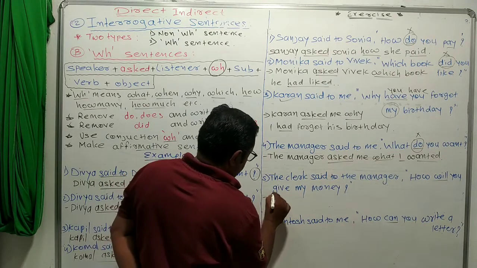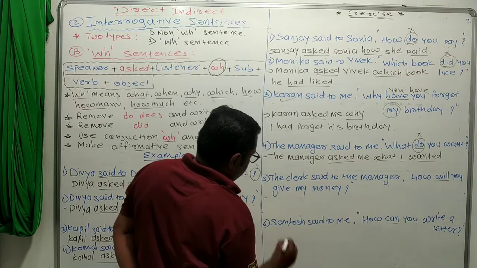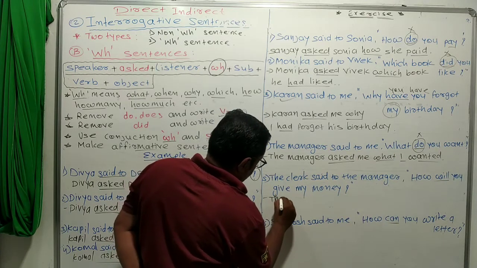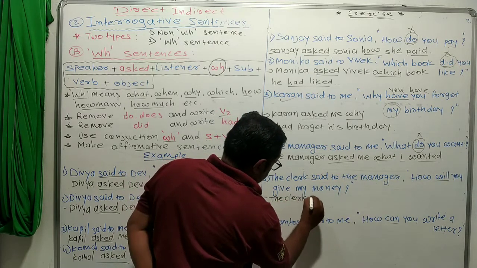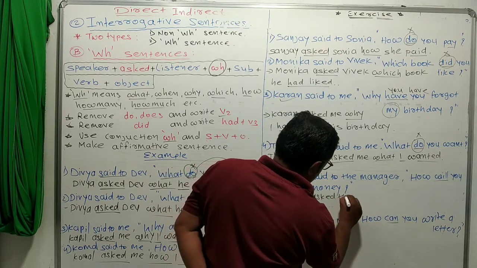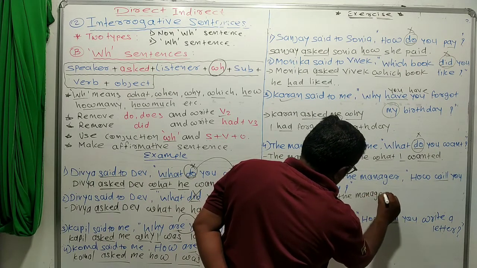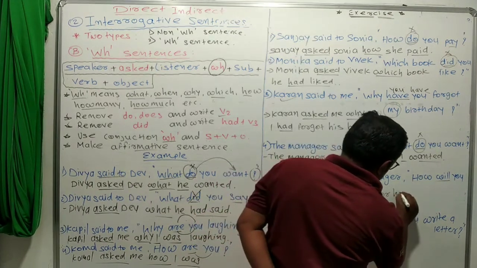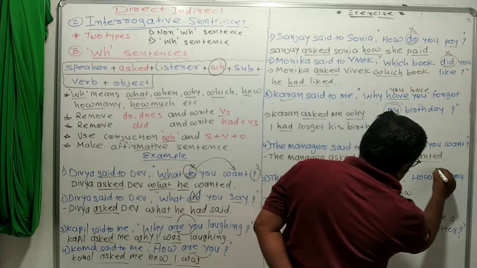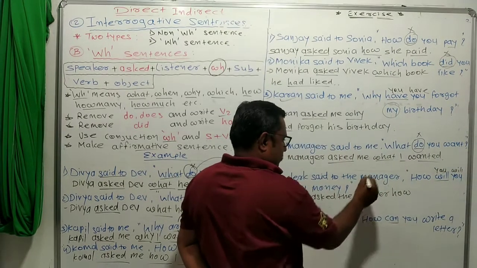Next, the clerk said to the manager, how will you give my money? So, the clerk asked the manager, how will you? Then you can write you will. You means manager.